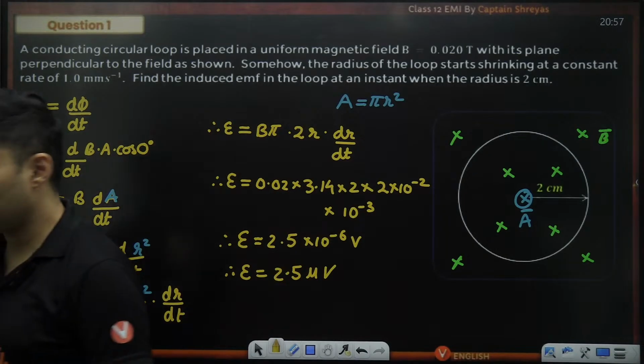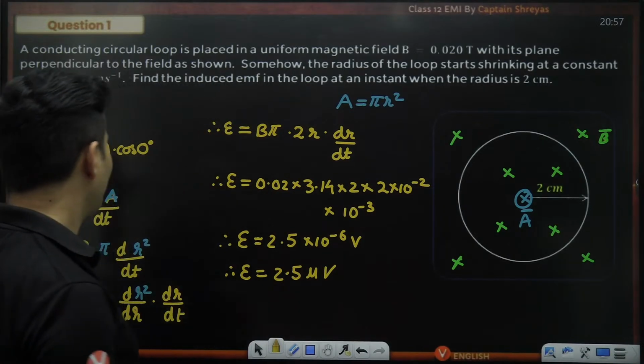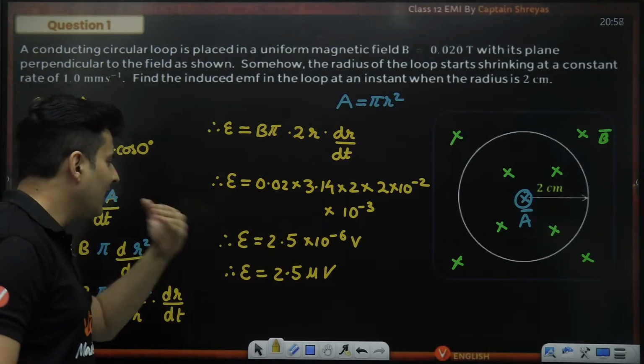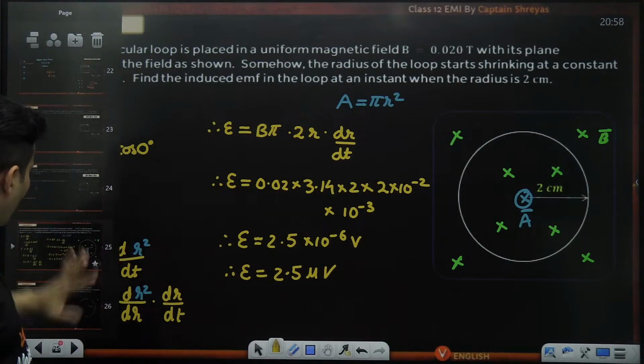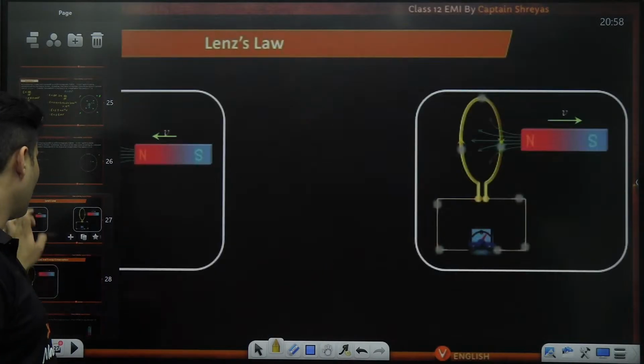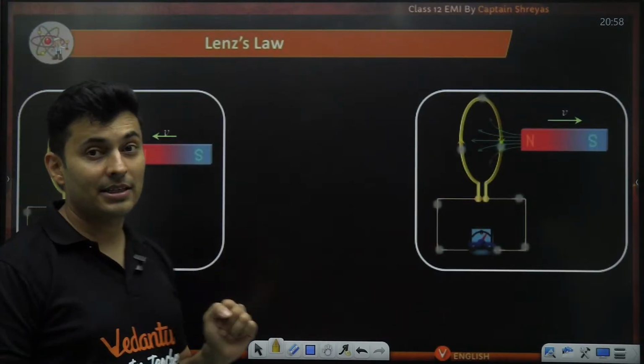Perfect, amazing question. This is where radius is changing, area is changing, flux is changing, creating EMF. So these are the only models of Faraday's direct law which you can get. Okay. Now let's go to Lenz's law.